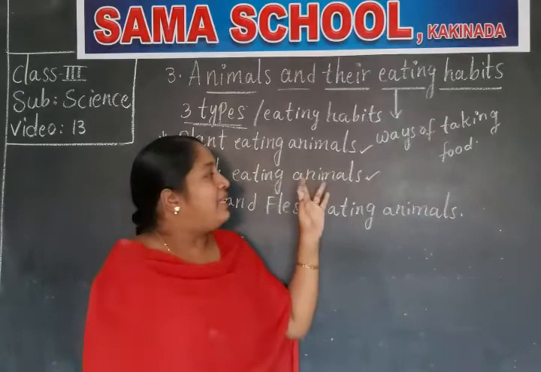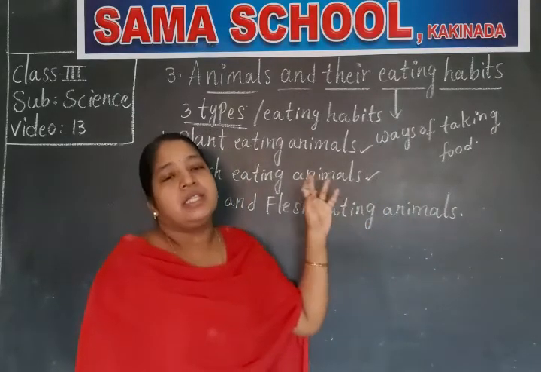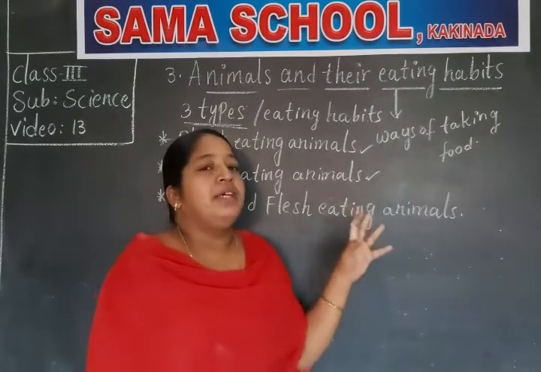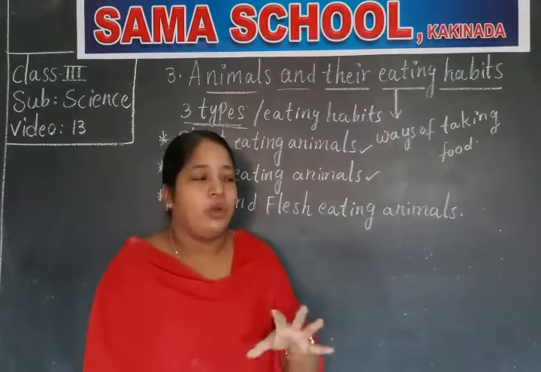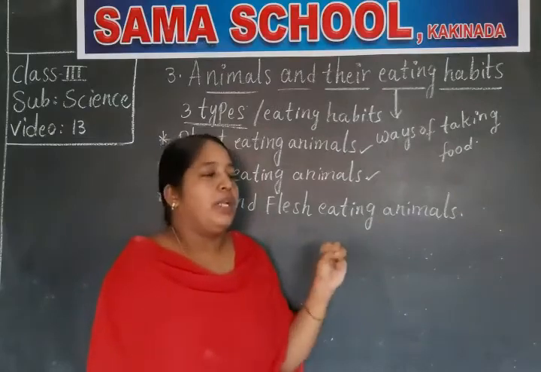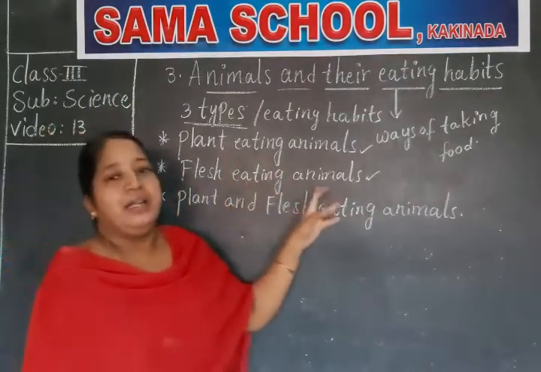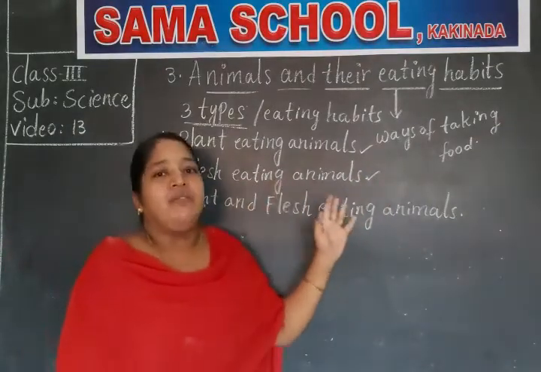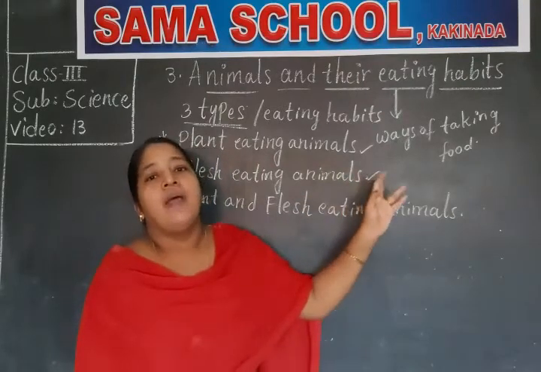Clear, children? And these flesh eating animals take their food in two ways. Some animals like lion, tiger, cheetah, first they hunt. Hunt means they slowly search for some other small animals, and they hunt, kill and eat the small animal. The animal which is hunted, killed and eaten by that animal is called prey.